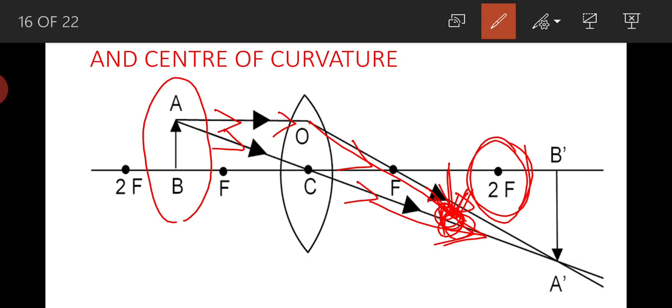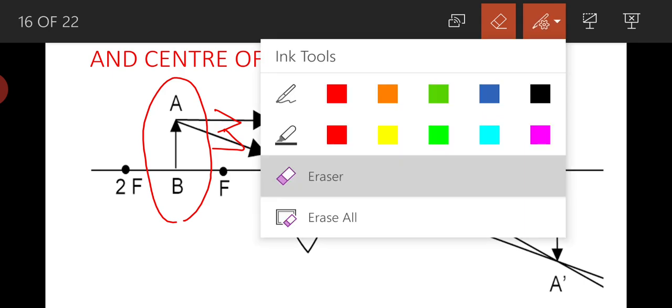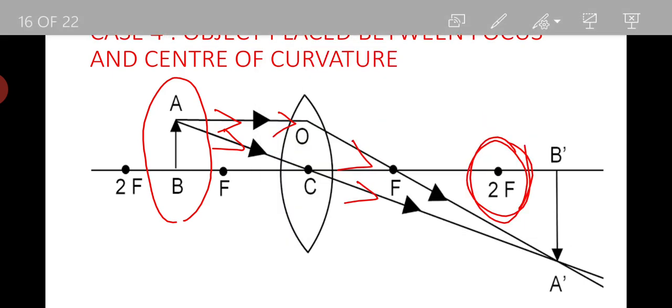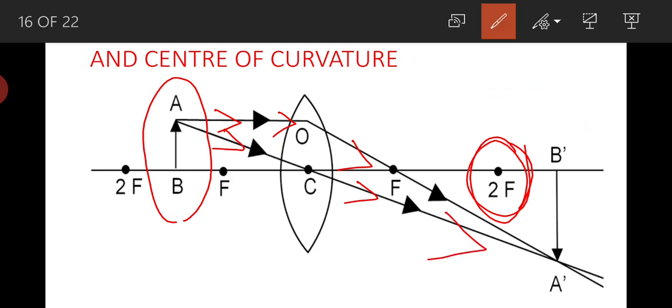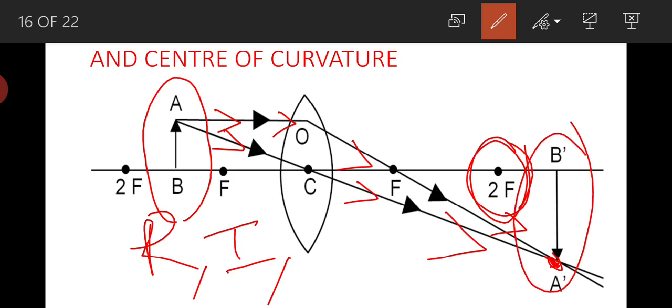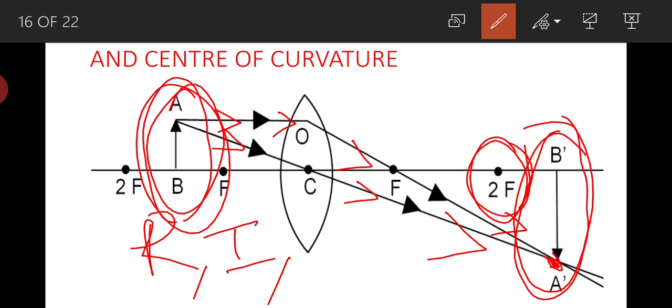Okay, so these two light rays will meet at this point beyond 2f. So the image formed is a real image, it is an inverted image, and as you see, its size increased. Here the object size is this one, and here the image size is this one. Its size increased, it means it is a magnified image, and it is formed beyond 2f.